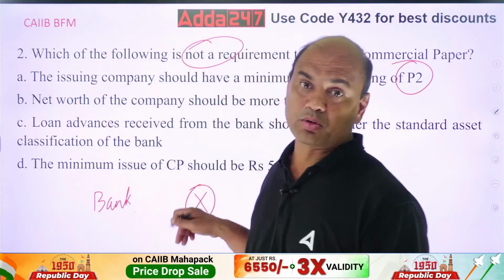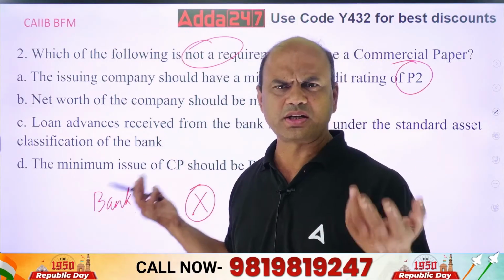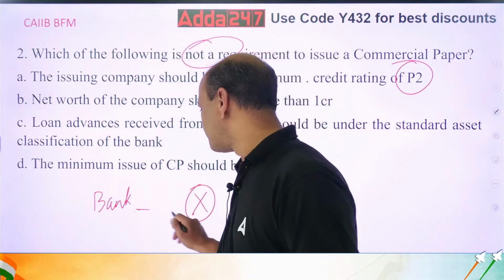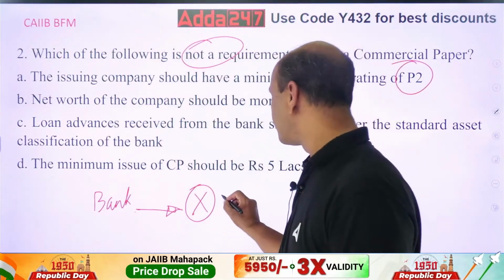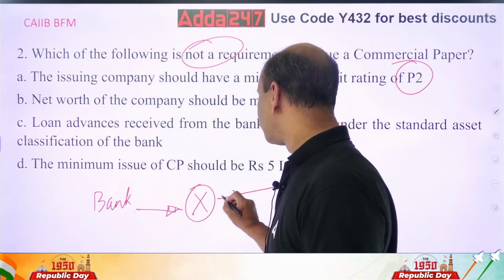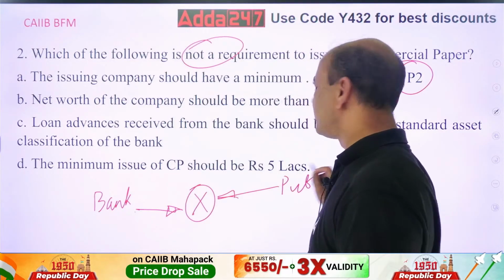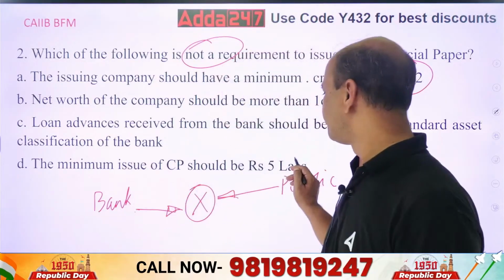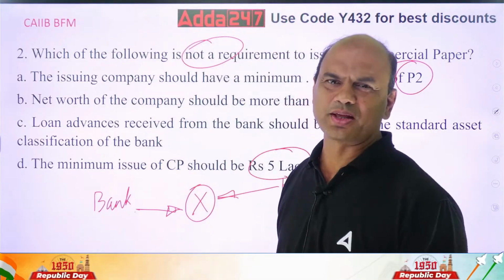So bank has a limitation. But I want more money. I am a big company, Reliance, Tata. I want money. So what will I do? This is one source of money for me. So I'll go for another source. I'll go to the common public. Now public means what? CP is not given to the common public because CP amount is huge. It is 5 lakhs minimum. Minimum investment is 5 lakhs. Now 5 lakhs is not a huge amount actually.